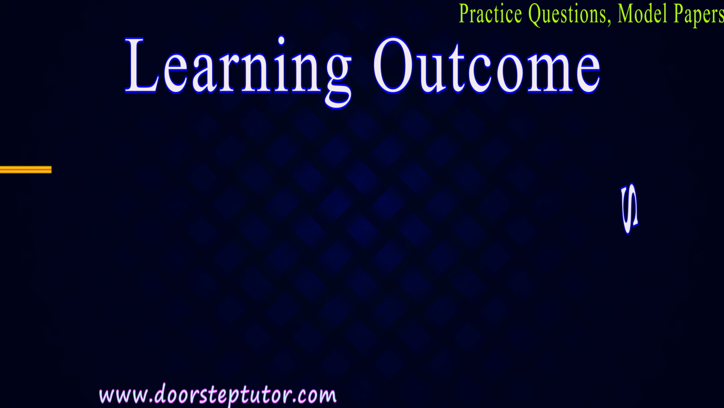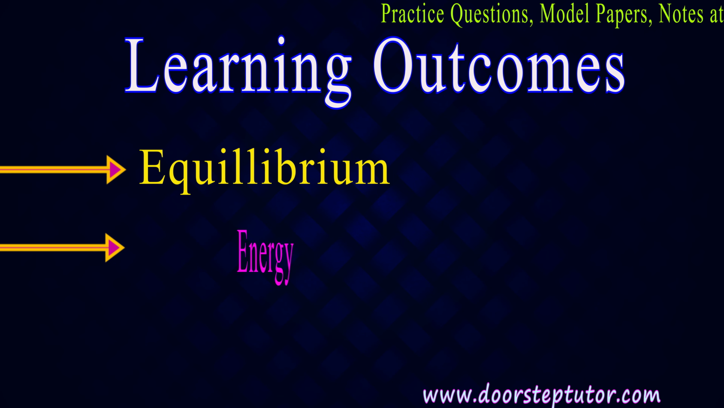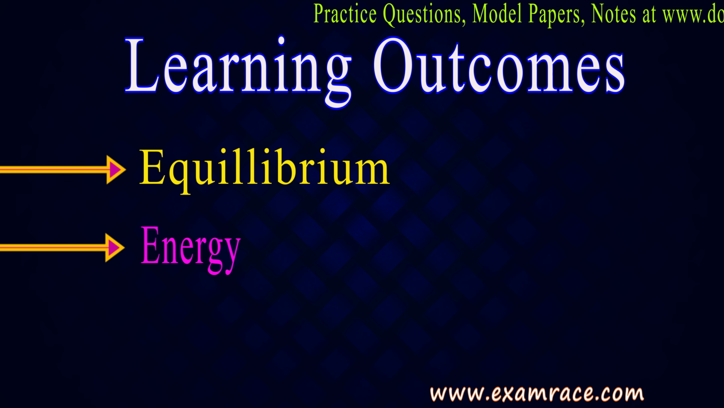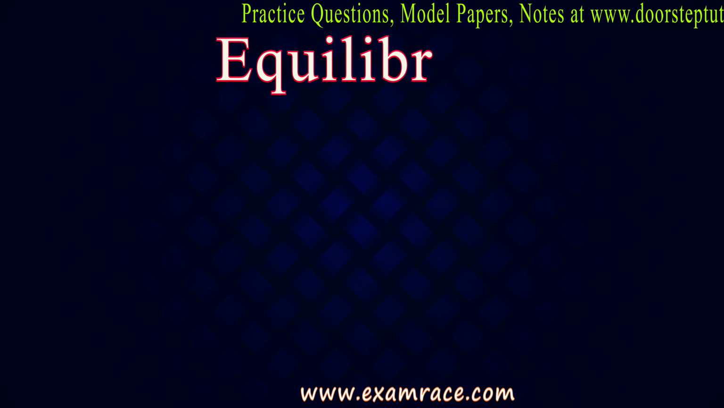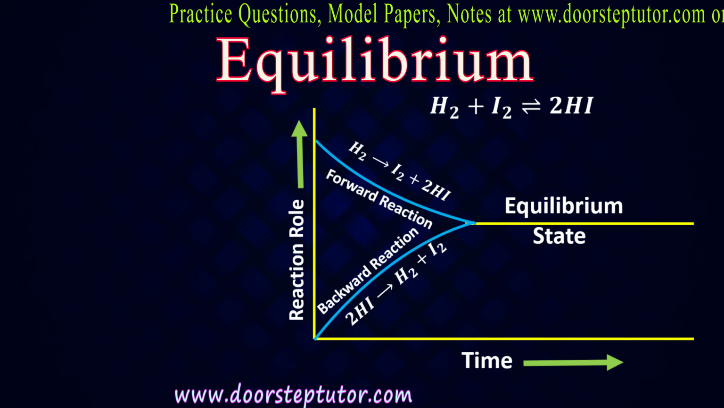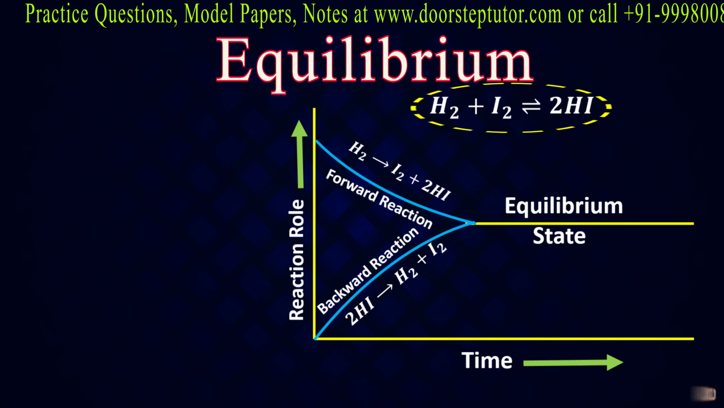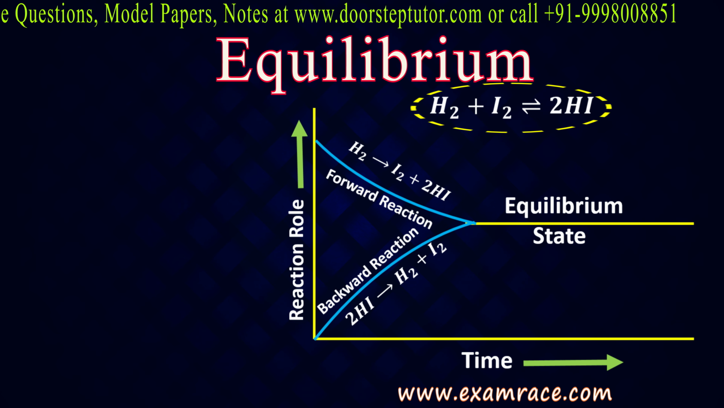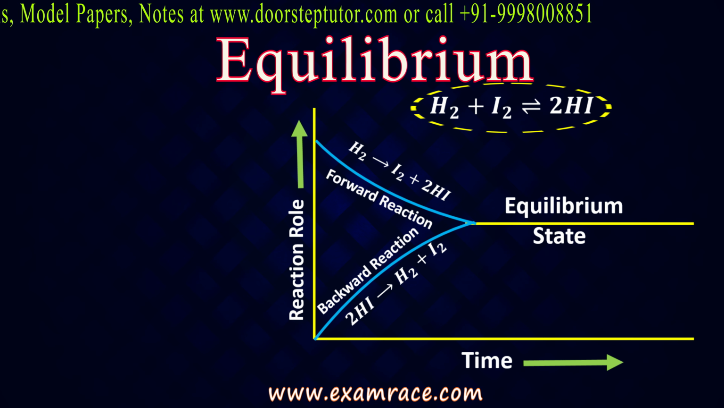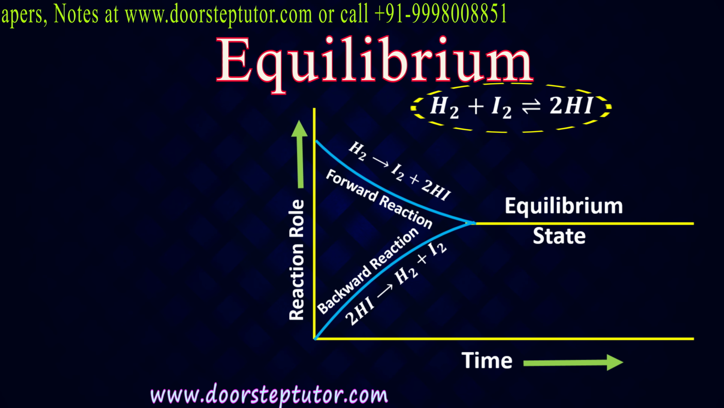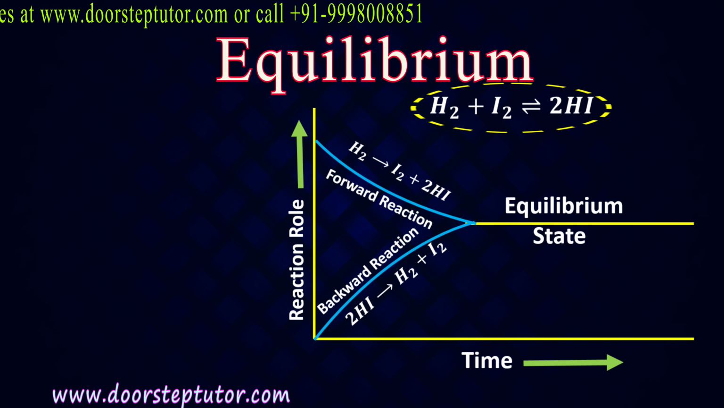Today's learning outcomes are we are going to talk about equilibrium and energy. So the first topic is equilibrium. Here you can see a picture depicting a reaction that is H2 plus I2 gives 2HI. H2 means hydrogen, I2 means iodine, and they are giving the product hydrogen iodide.